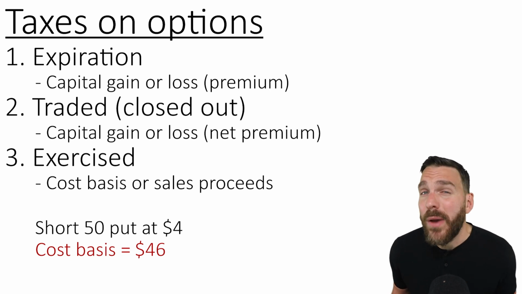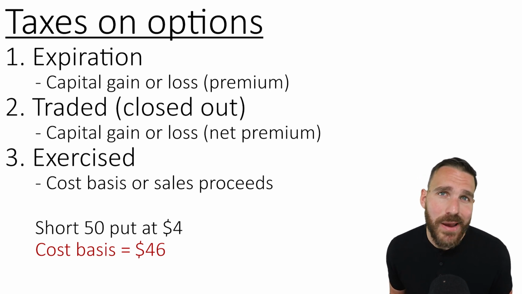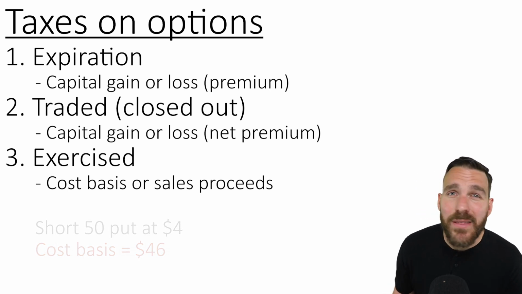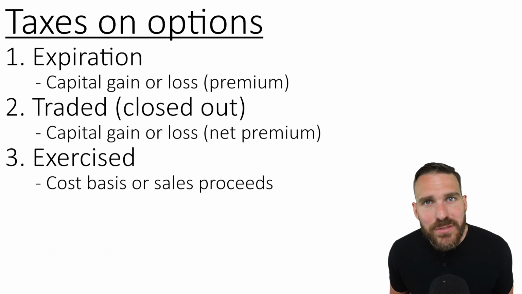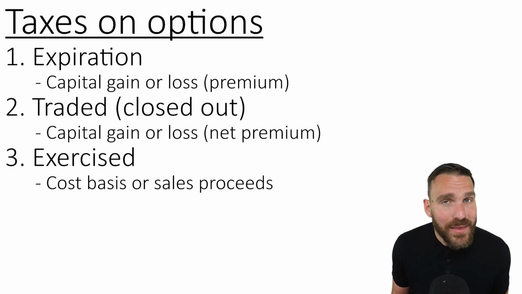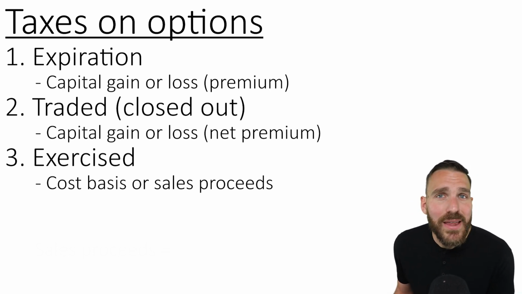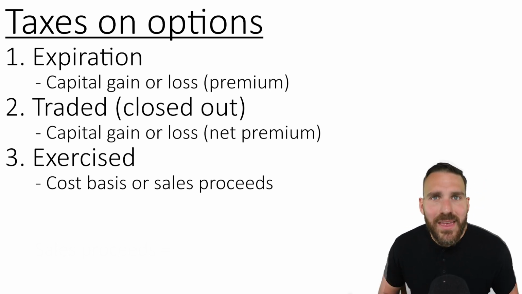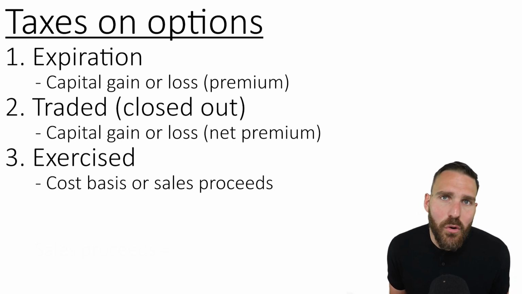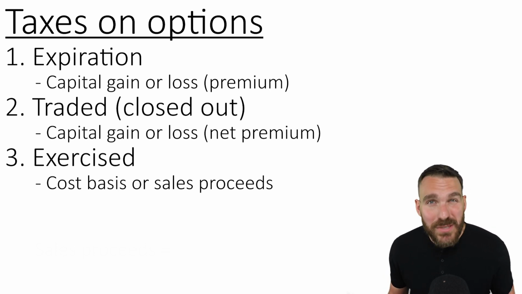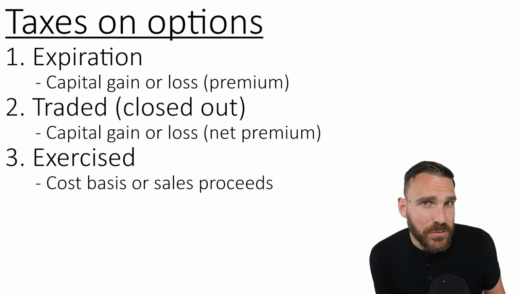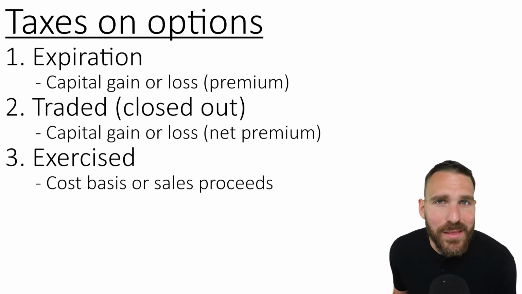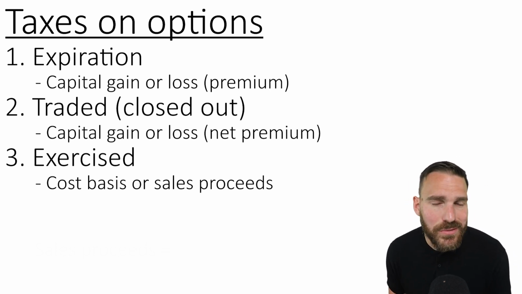This is obviously a great way to check your work and to make sure that you got the right answer. So to summarize everything that we just went over with the exercise of an option, we always want to focus on what the exercise means for the stock. Are we buying the stock? If so, that is cost basis we're establishing. Are we selling the stock? If so, that is sales proceeds on the stock position. And then we also have to factor in that premium overall. Maybe one other way to make it super simple is that with calls, you always add the premium to the initial cost basis or sales proceeds. And with puts, you always subtract the premium from the initial cost basis or sales proceeds.